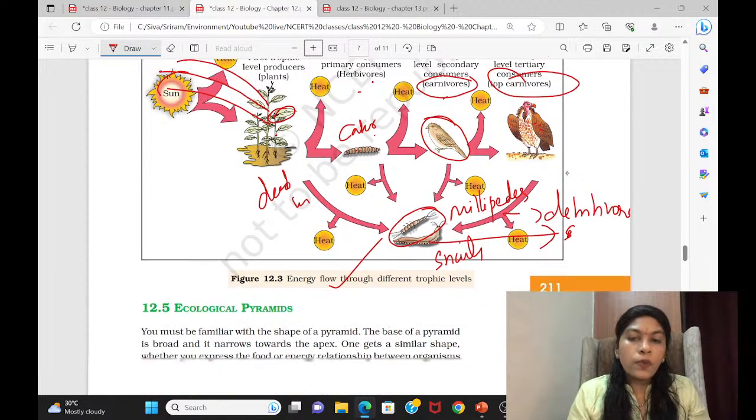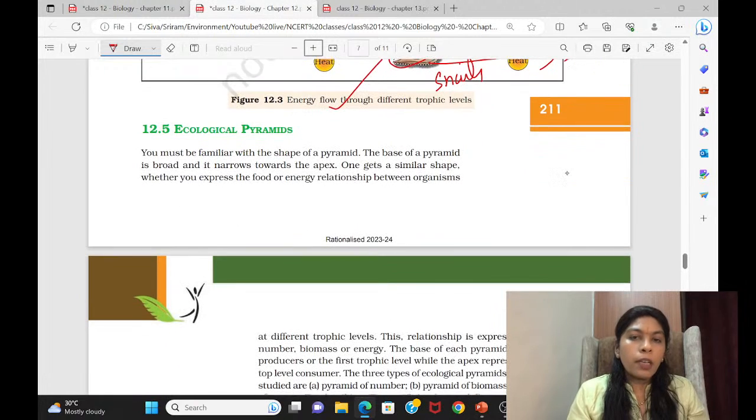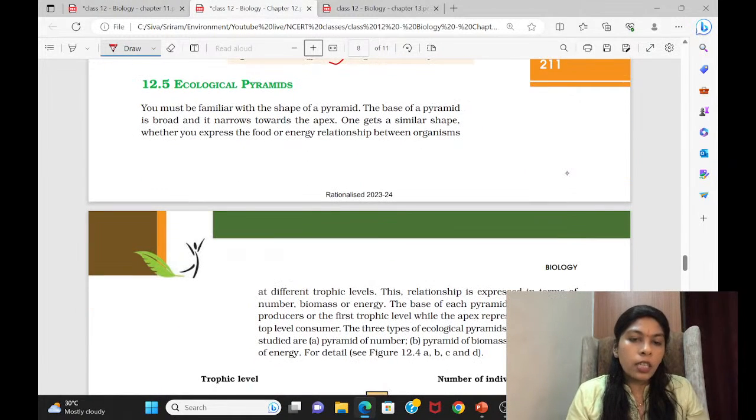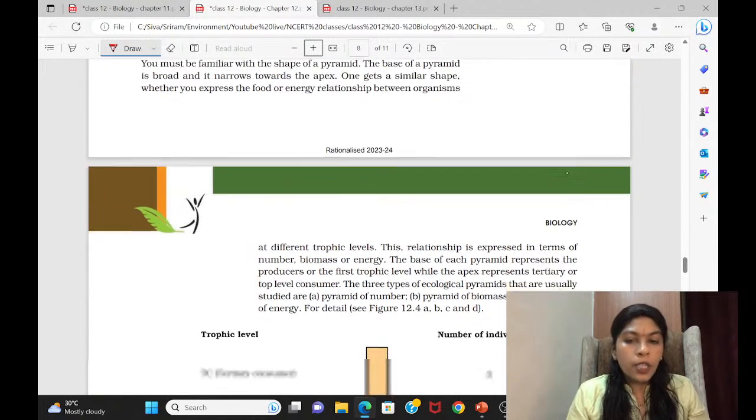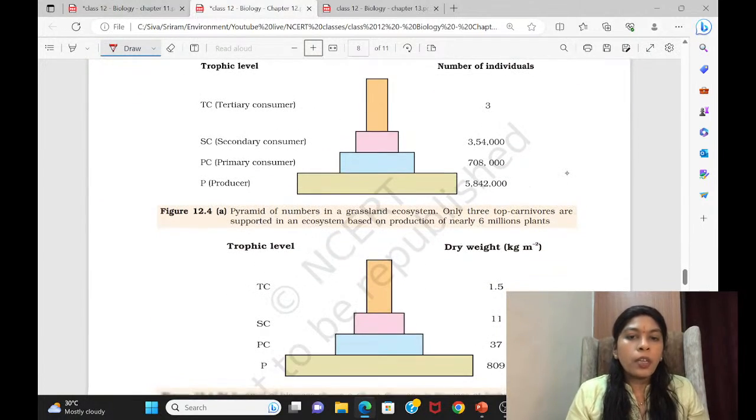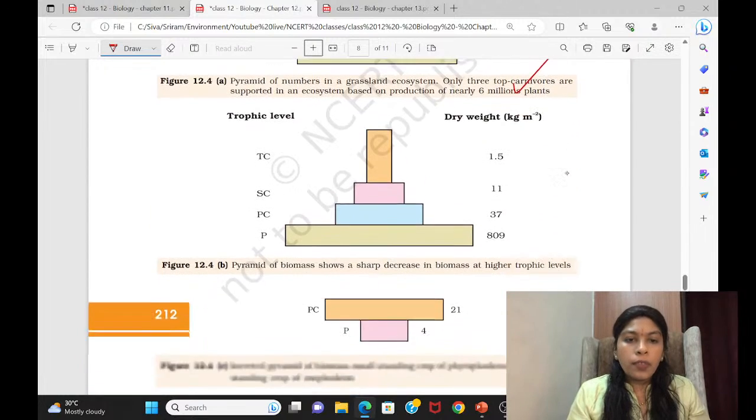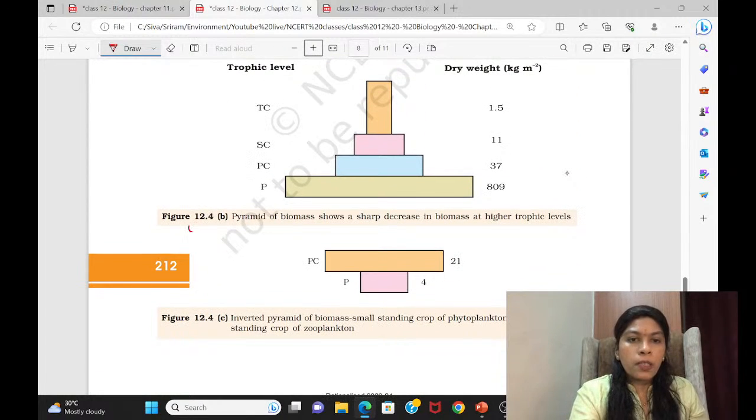Okay, so how the energy is flowing and how the heat is released out. They have given a diagram for that. Then come to the ecological pyramid. So far, no question has been asked in ecological pyramid, but for your own satisfaction, you can read it. You can read the pyramid of numbers, the pyramid of energies and pyramid of biomass.